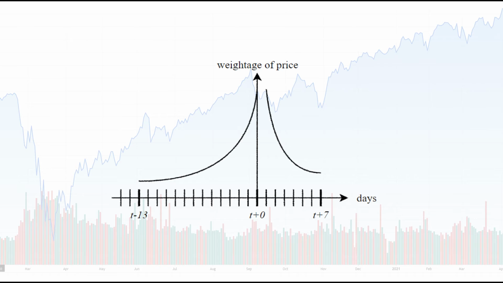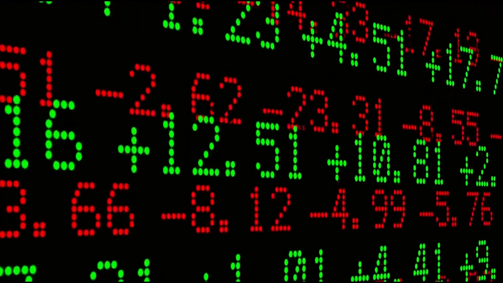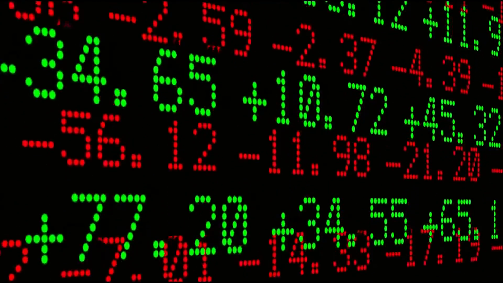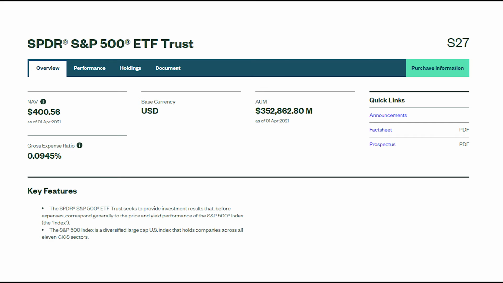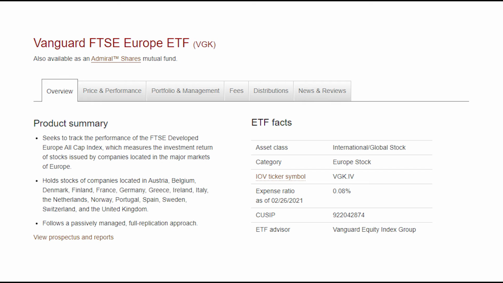However, as we predict further into the future, our model might not be as accurate as it is if we were to predict just 1 day ahead. So, we assign exponentially lower weights to predictions that are further into the future. For trading, we have selected 4 different ETFs of various risk index. Firstly, we have the SPY, which is the ETF that tracks the S&P 500. Next, we have the VGK. The VGK is an ETF that tracks the FTSE Developed Europe All Cap Index.